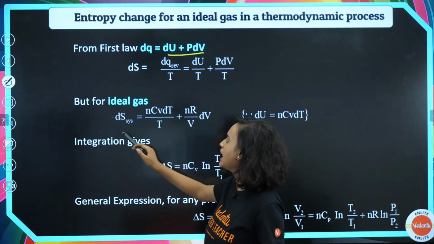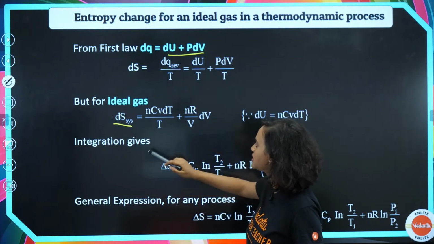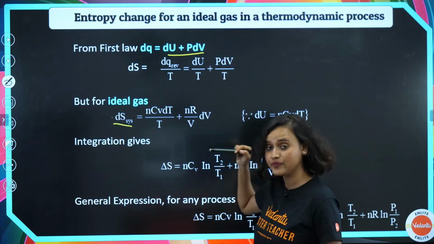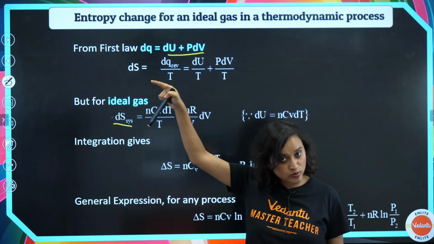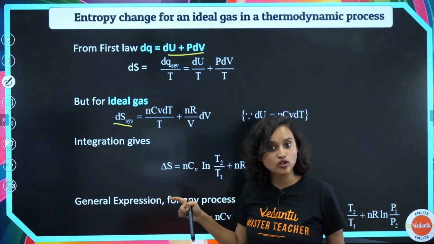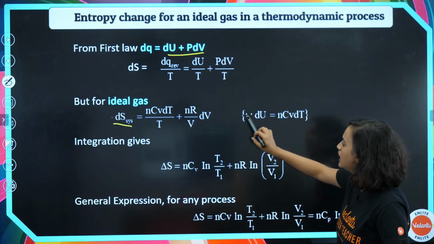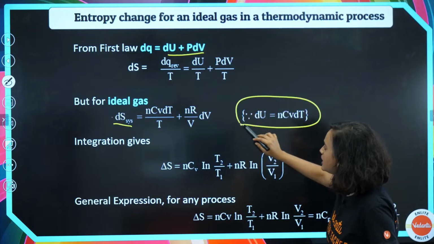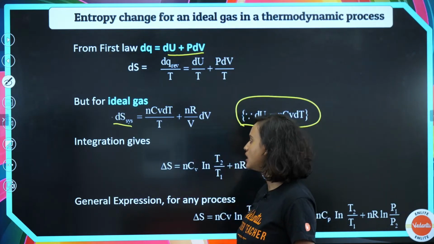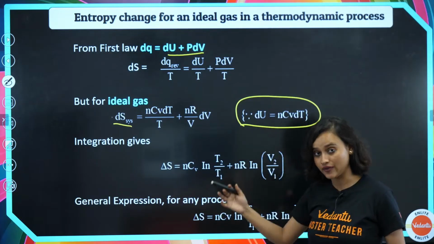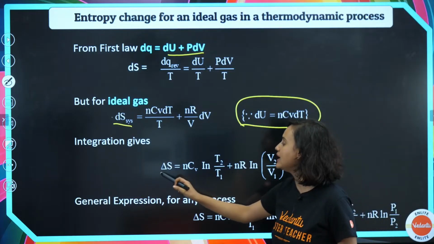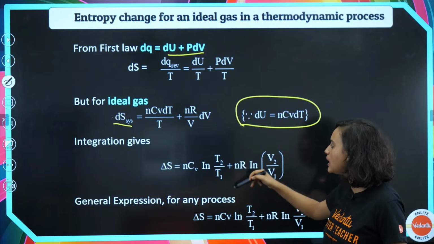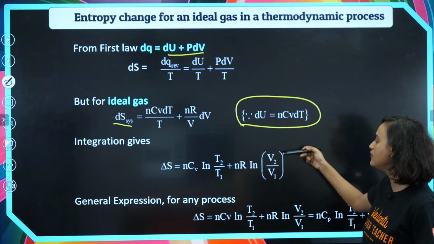But for an ideal gas, we know that ds of a system is equal to nCv dT divided by T plus nR by V dV. From the previous formula, remember we figured this out also? Therefore, du is equal to nCv dT, so we can put this here. So what will the integration give us? We will have to integrate. Once we integrate, we will know that delta S is equal to nCv ln of T2 by T1 plus nR ln of V2 by V1.